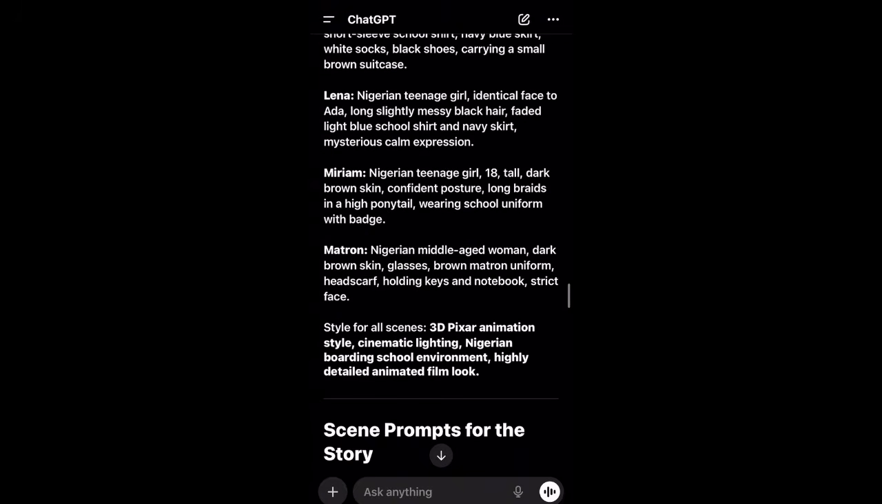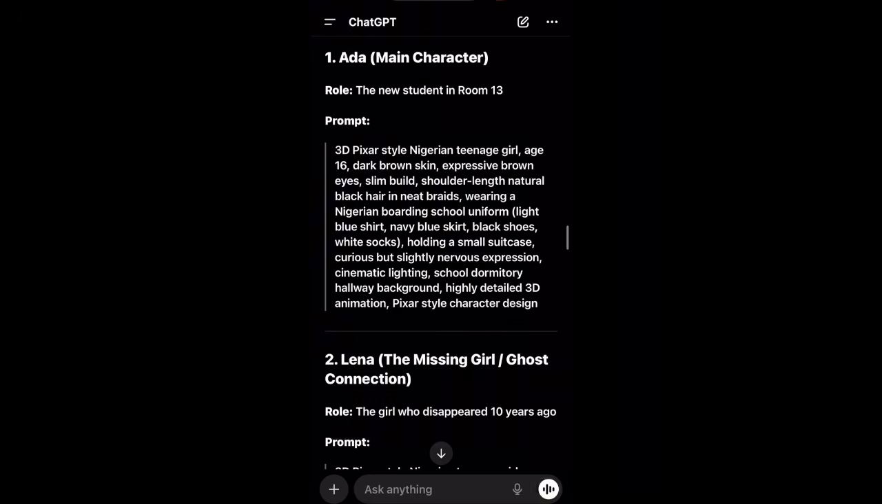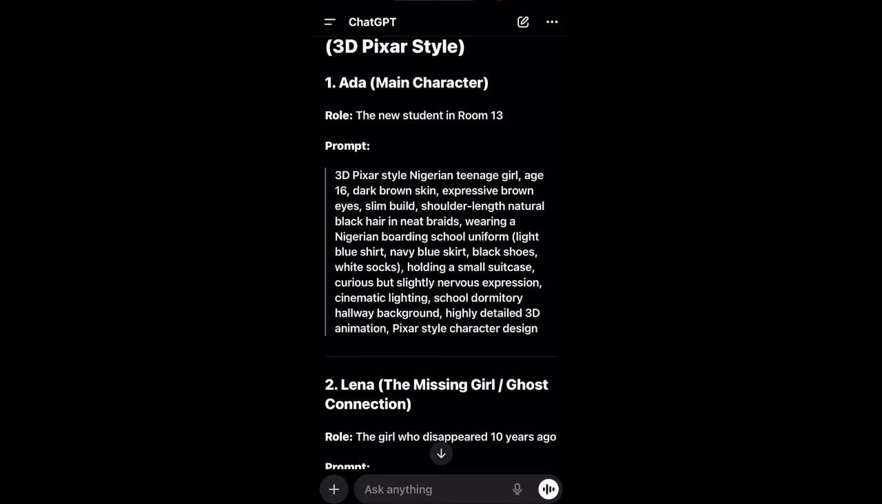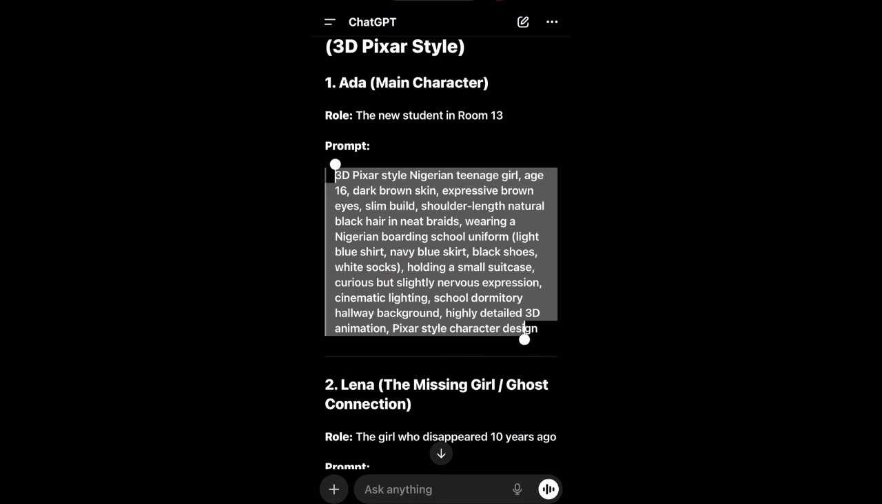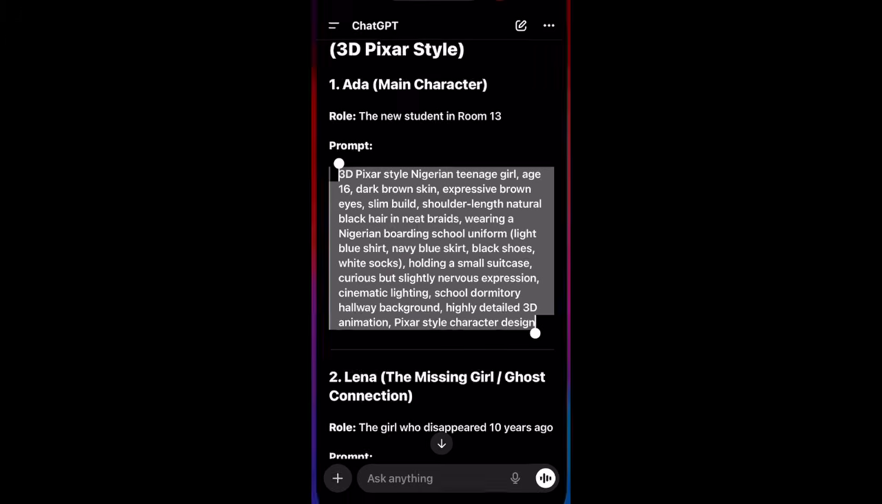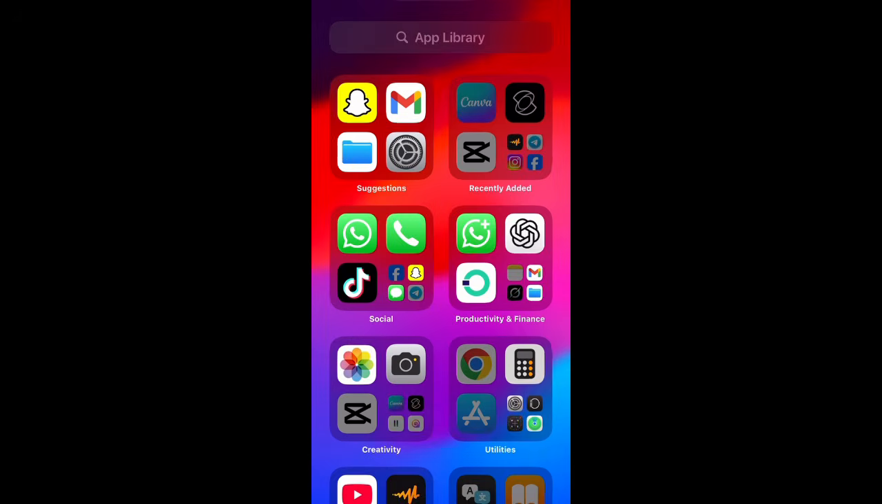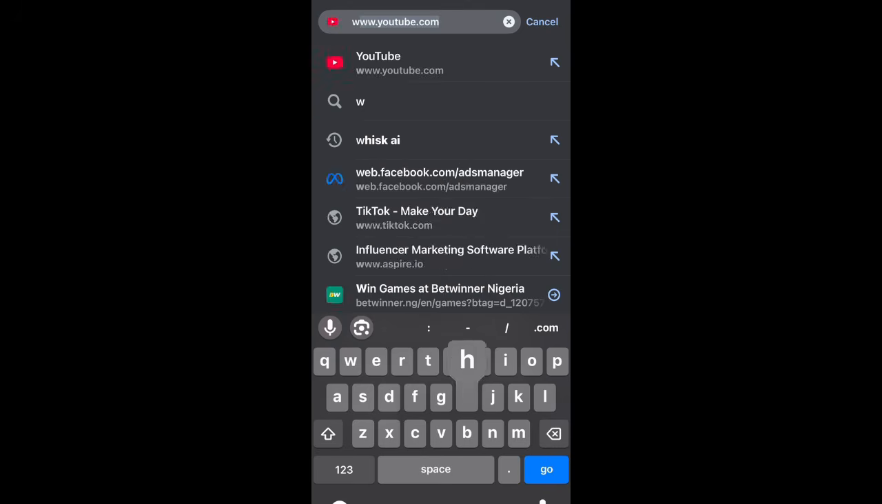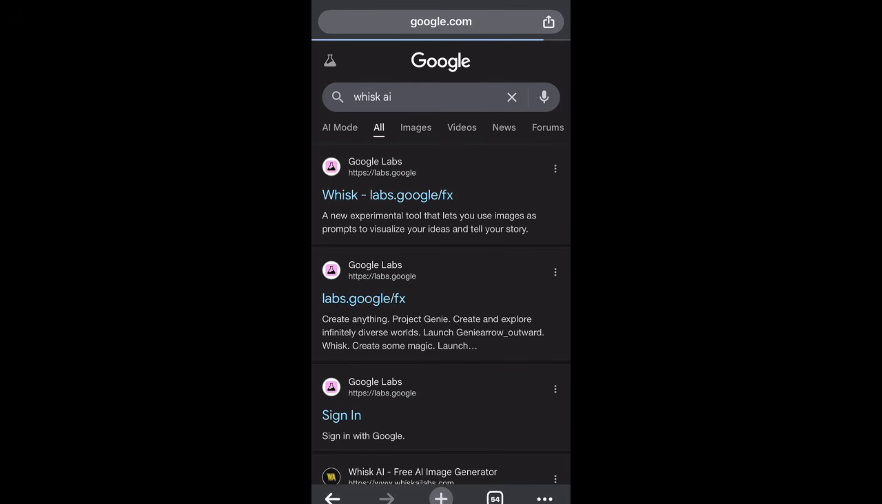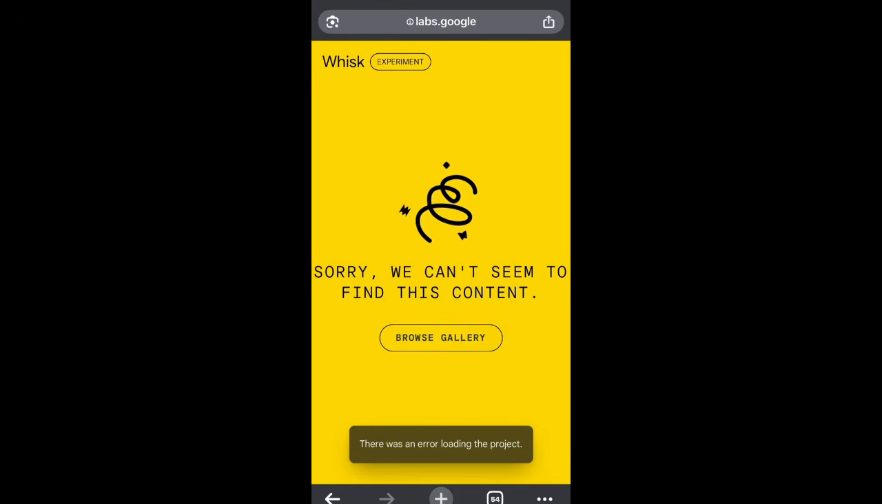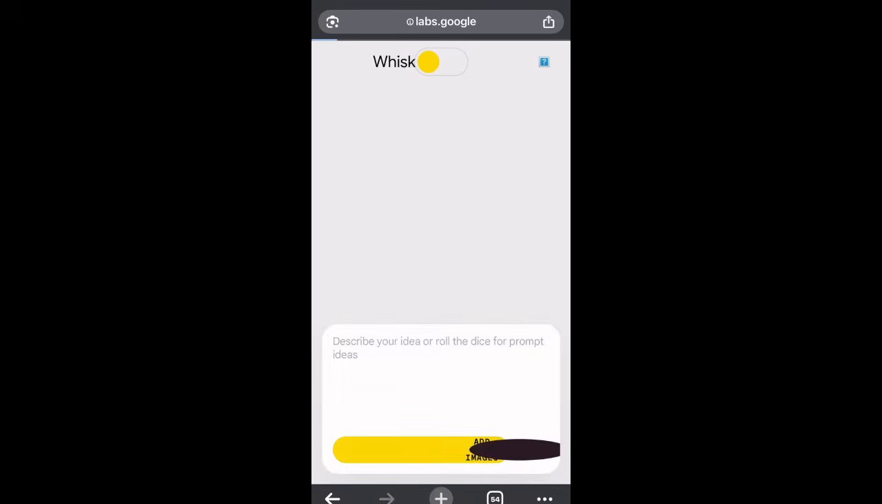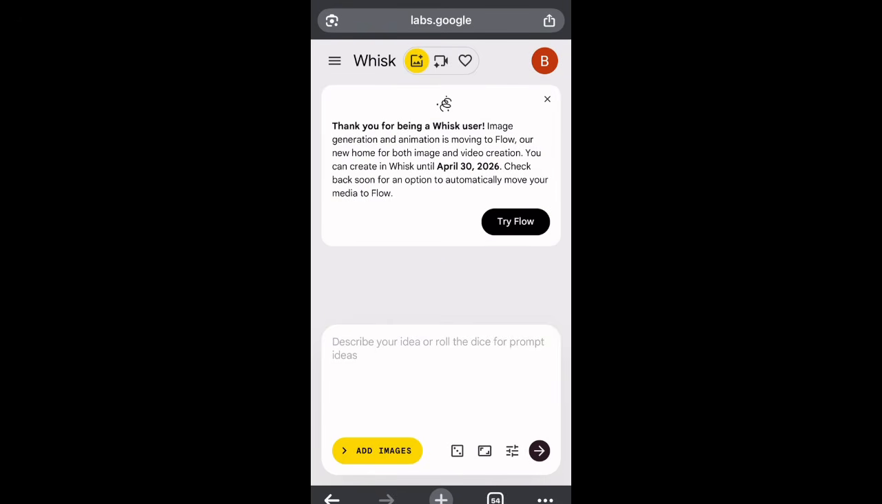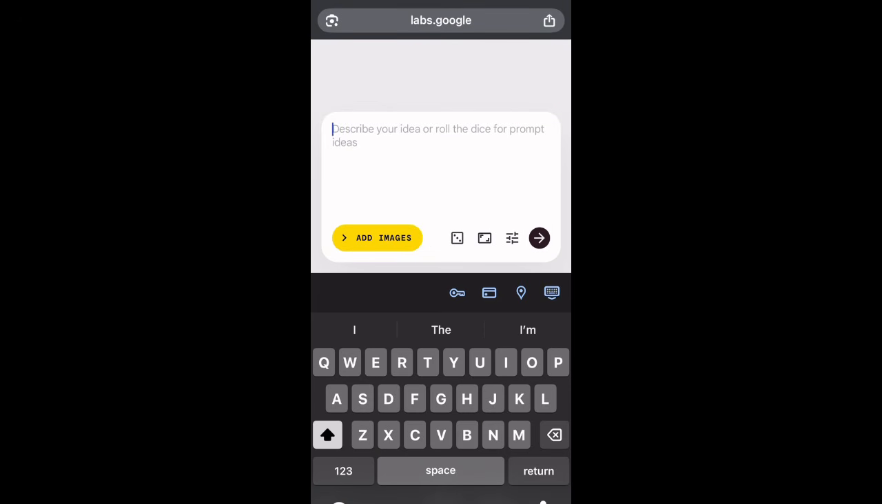So now the next thing I did is to go and generate my characters. So I went back to the character style and the prompts. I just copied it and then I headed over to my Chrome and I searched for Google Labs. I searched for Whisk AI. So when you search Whisk AI, it's going to show you this, right? So I just click on this browse gallery and then it shows me this part where I click on enter tools, and this is what I'm going to be using.